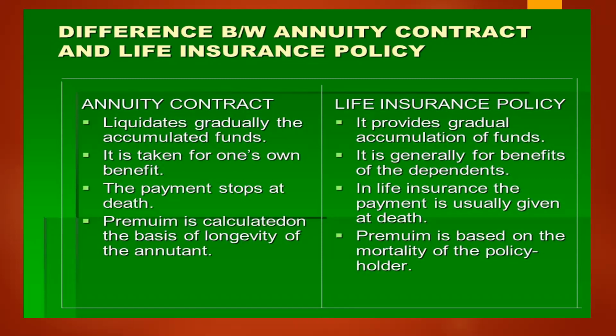And an annuity contract is taken for one's own benefit, that is, for his retirement requirements and all that. But life insurance is generally for the benefit of the dependents. If the earning member dies, the dependents will be given the compensation.